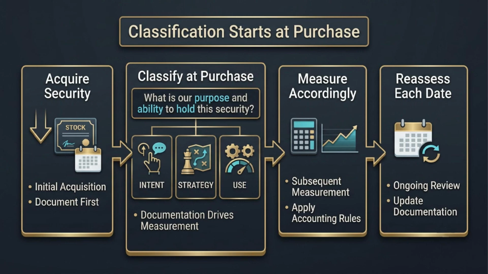If the answer is hold to maturity, there must be evidence. If the answer is trade in the near term, the earnings model applies. If the answer is neither, available for sale may be the result. Good documentation is not just paperwork, it is the accounting evidence trail. In accounting, undocumented intent is like a calculator with no batteries. It may look useful, but it will not support the answer.